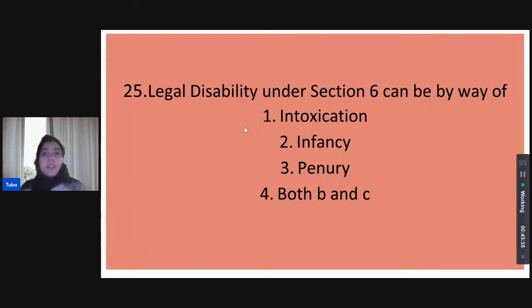Legal disability under Section 6 of the Limitation Act can be by way of which of the following? Intoxication, infancy, penury, or both B and C?